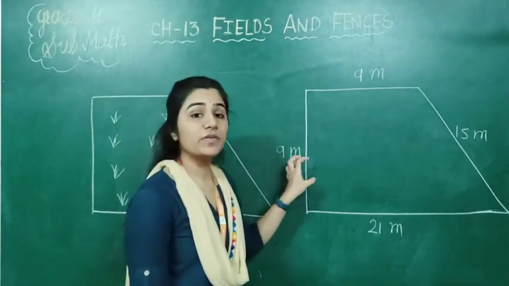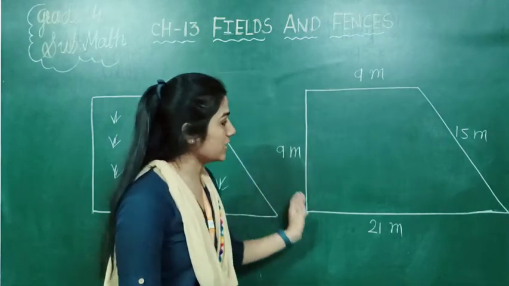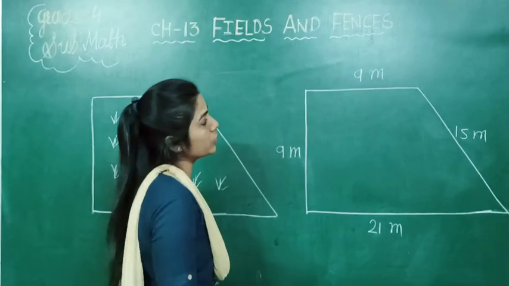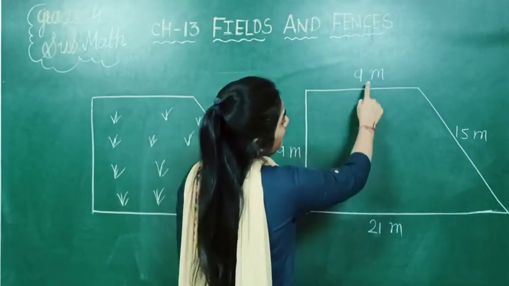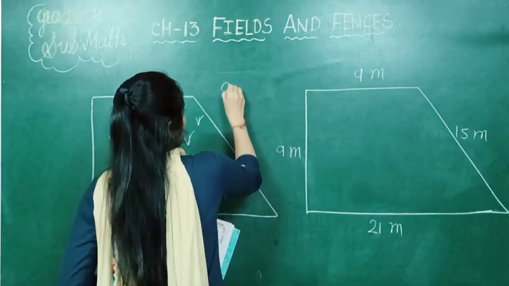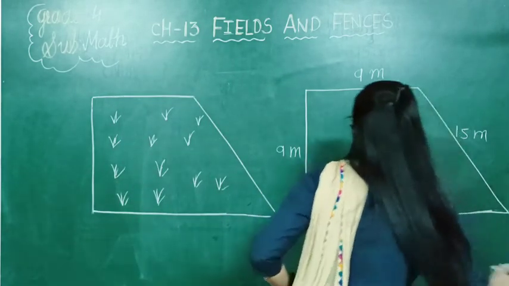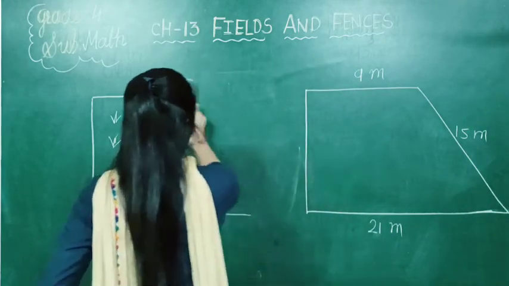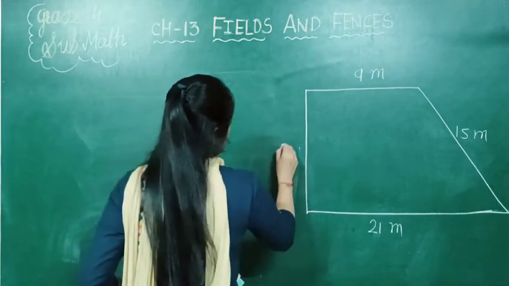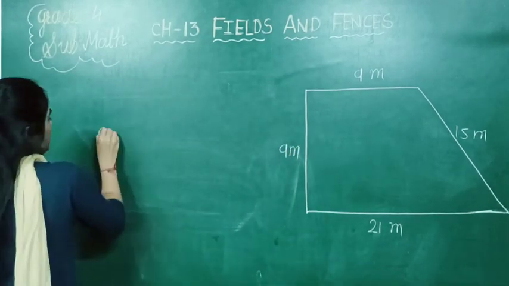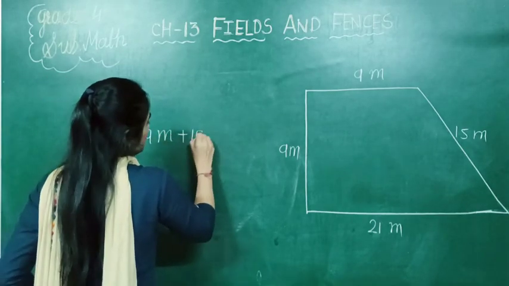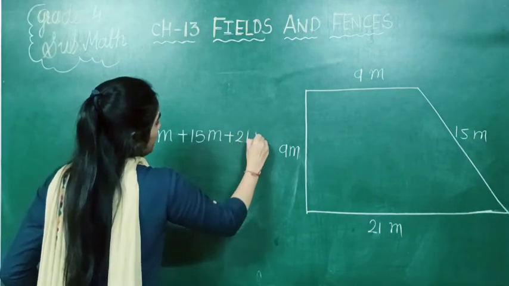So first of all, we need to find the outermost length, which is called the perimeter of the field. If we add this 9 meter, 15 meter and this 21 meter, here I am doing the addition: 9 meter plus 9 meter plus 15 meter plus 21 meter.